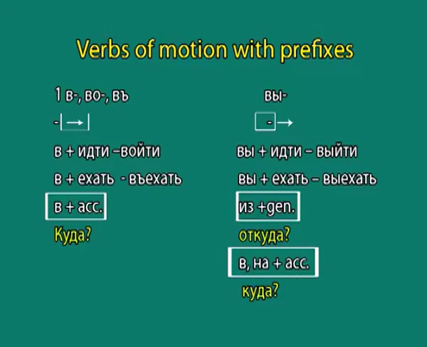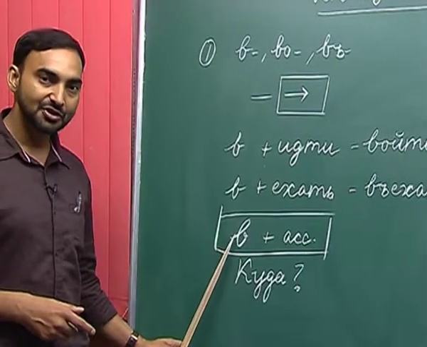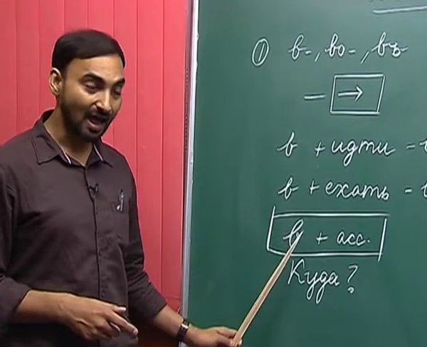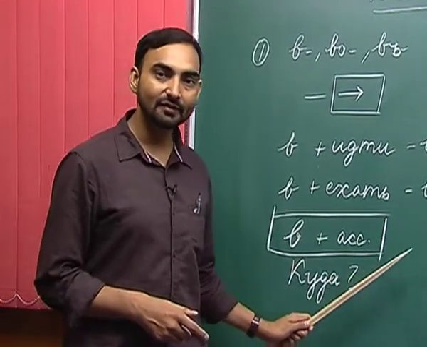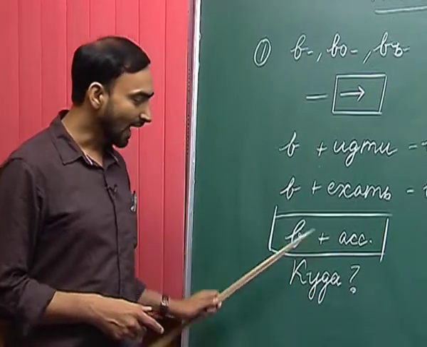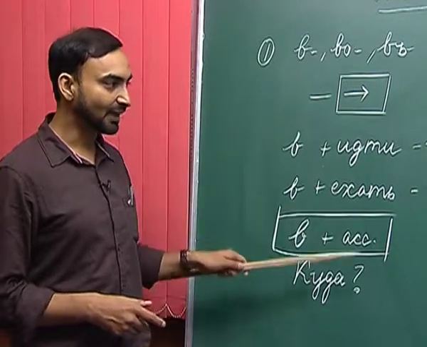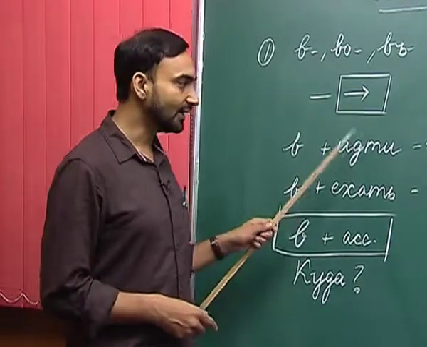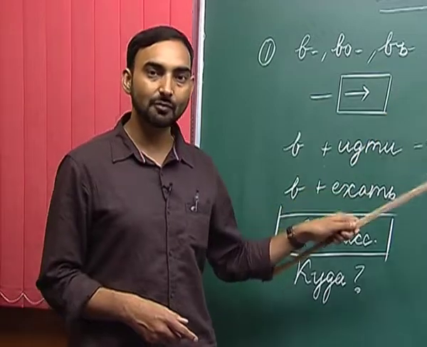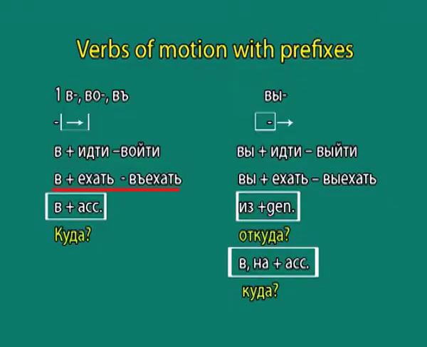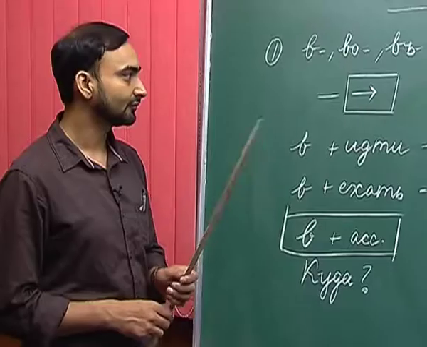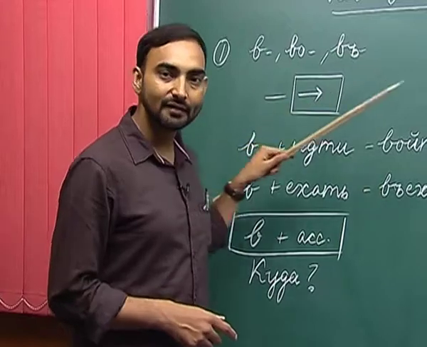And whenever we use either vaichi or vyekhach, we are supposed to use the preposition va or na plus accusative case of a noun, and it answers the question kuda. So, these are some of the things that you need to remember while using the prefixed verb of motion in a sentence. Va or na plus accusative case, and it answers the question kuda. So, va means to go inside.